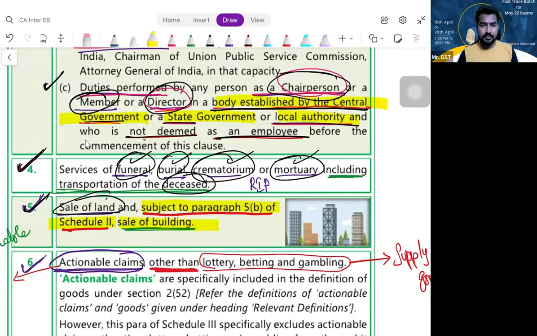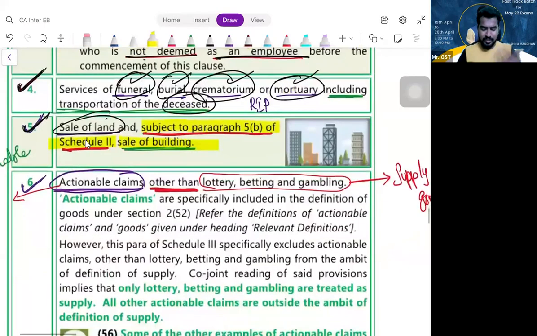Shall we proceed? Next. Actionable claims except lottery, betting, gambling. If you remember your CA Foundation Sale of Goods Act, actionable claims are not included in the definition of goods in the Sale of Goods Act. But in GST law, in the goods definition, they have included actionable claims. Why? Because we want to tax lottery, betting, and gambling.